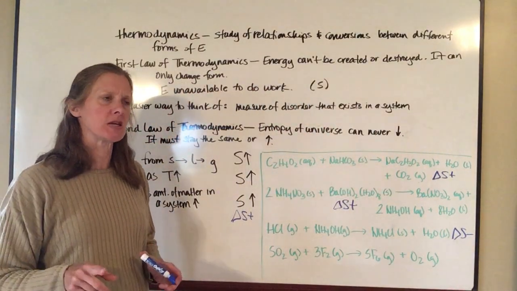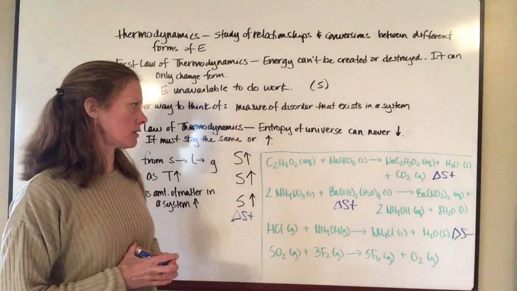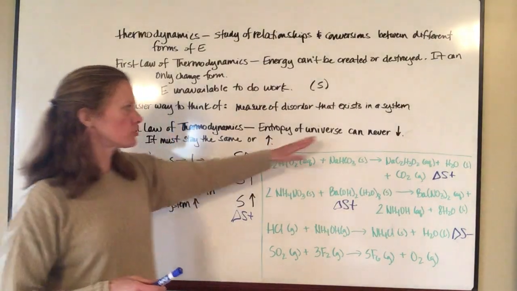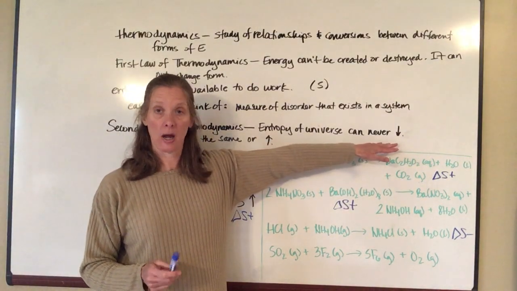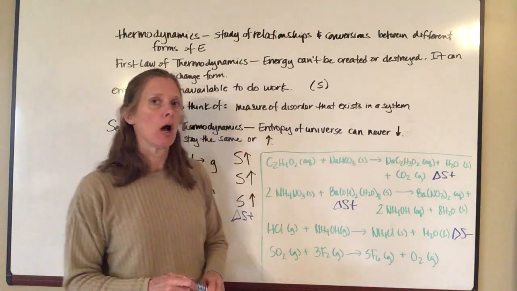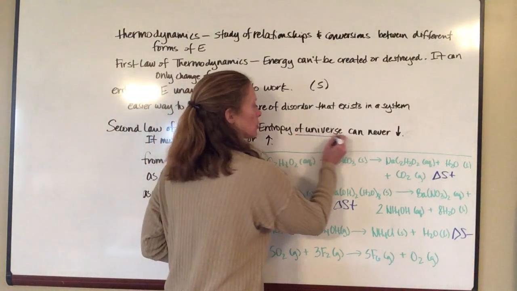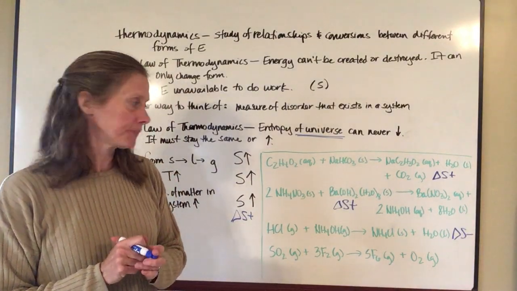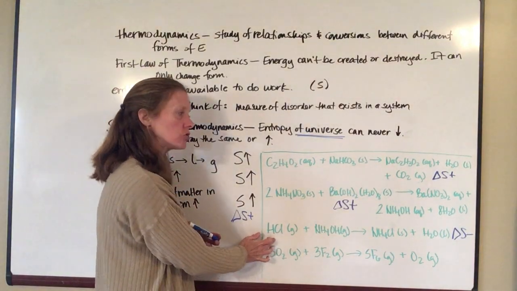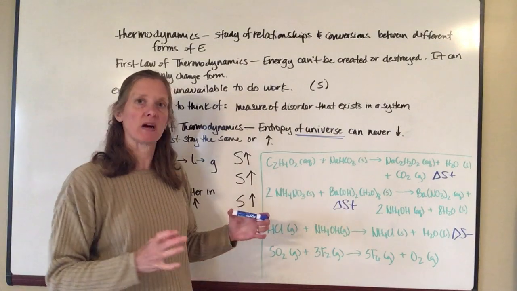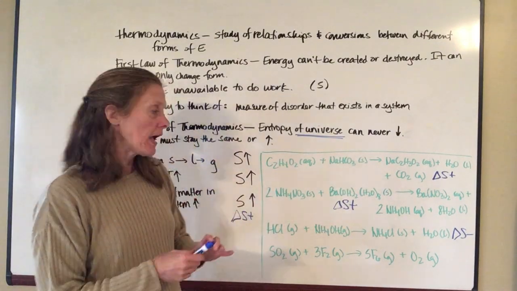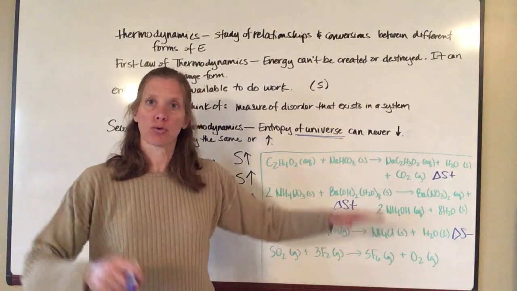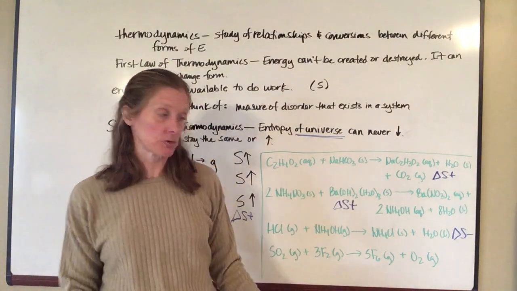And you're probably thinking, hang on just a second, because you just told me entropy of the universe can never go down, okay? That part is true, but what you have to remember is this little prepositional phrase in here. The entropy of the universe can't go down. When I look at an equation, I'm only looking at the entropy of a specific system. And so this system is going to react with other things around it.